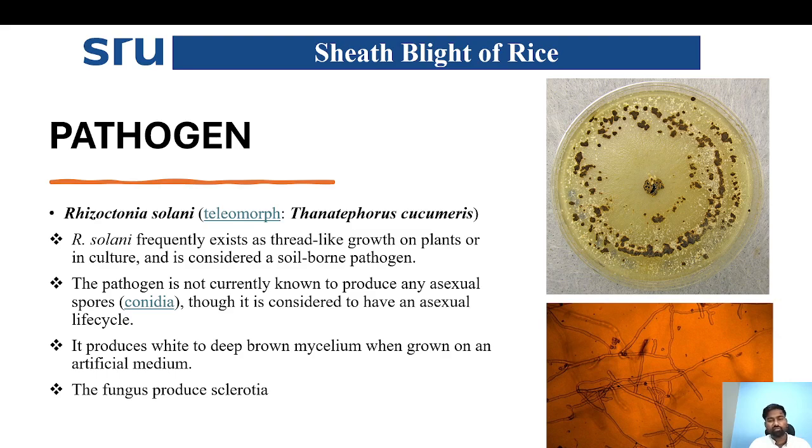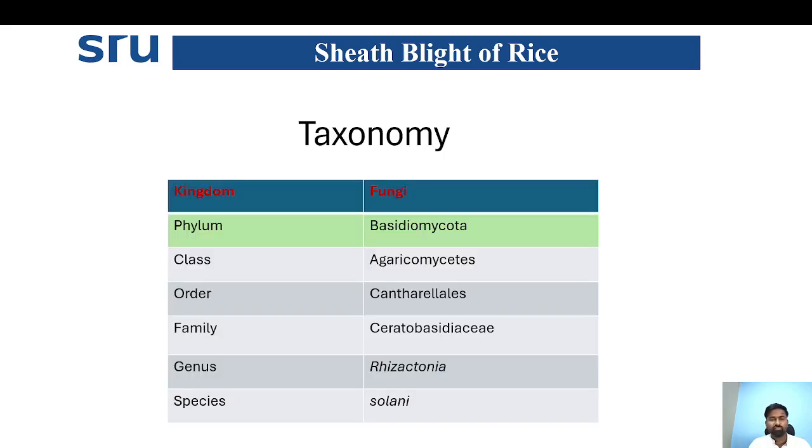It produces white to deep brown mycelium when grown on artificial medium. The fungus produces macrosclerotia, and right-angled branching of the mycelium is one of the most identifying characters of this fungus. Coming to taxonomy, it belongs to phylum Basidiomycota, class Agaricomycetes, order Cantharellales, family Ceratobasidiaceae.